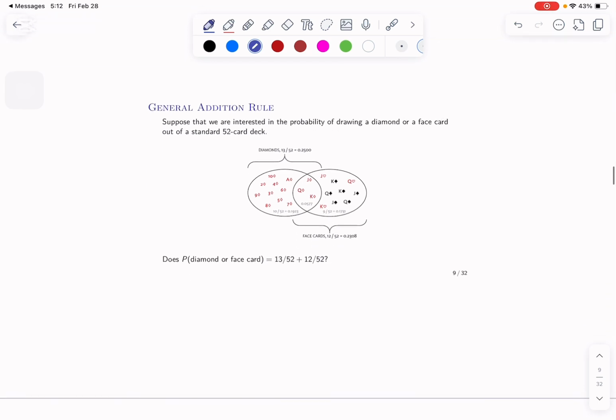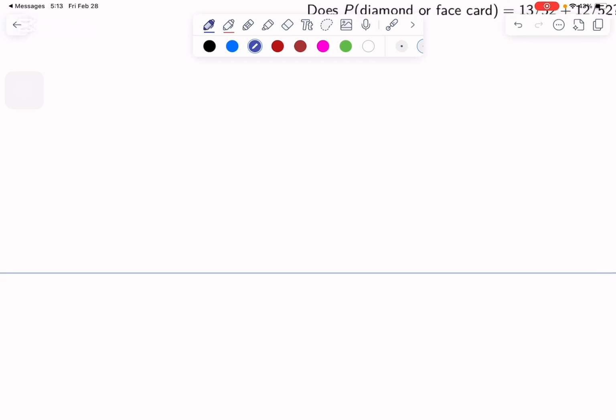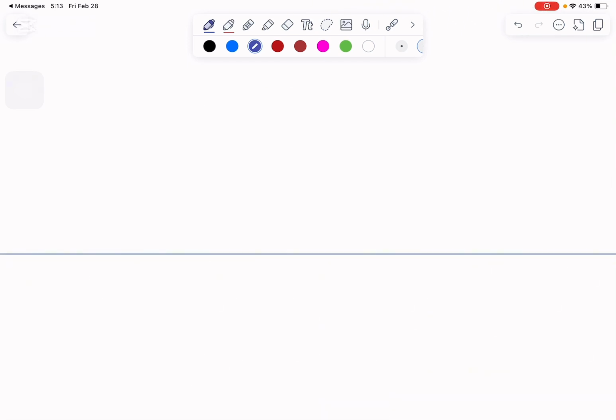Anyway, now there's another scenario instead of rolling a dice. We're going to talk about, for example, a deck of cards. I don't know if you guys know how a deck of cards works. A deck of cards basically has, it's a bit complicated, okay, I'll explain it quickly. So we have diamonds and we have what I call popcorn, it looks like popcorn. Okay, and we have hearts and we have spades. So we have diamonds, popcorn, hearts and spades.